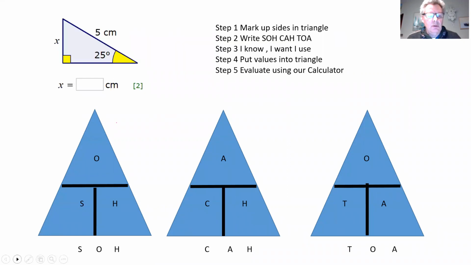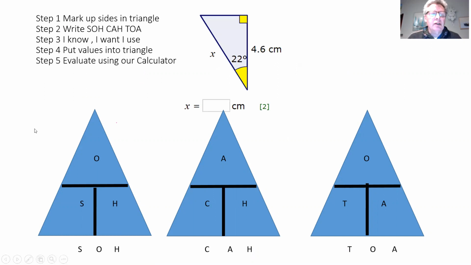Well, that was our first one. Next one. Right, now this one again, we go through our method, which hopefully by now we're used to. We're going to mark up the sides. I know that one's H because it's the long one. A is always between the right angle and the angle, and O's opposite the angle.